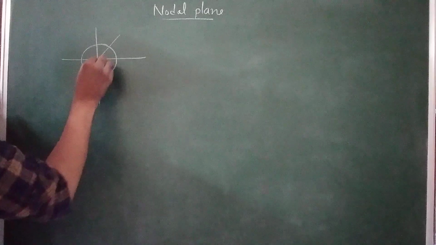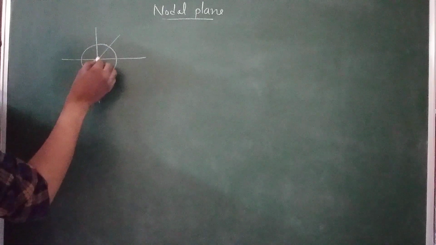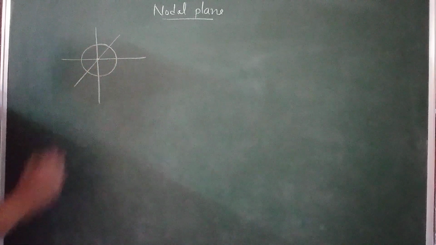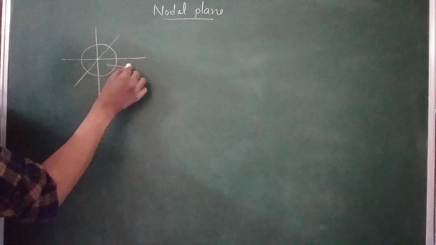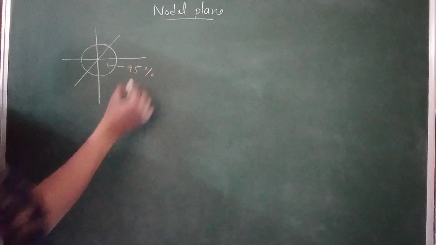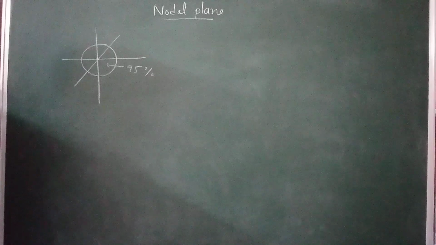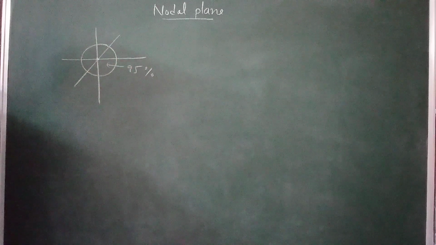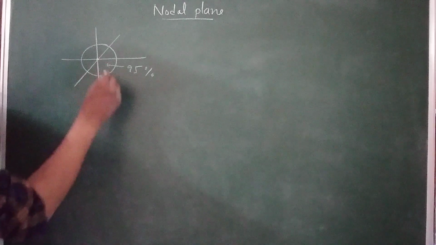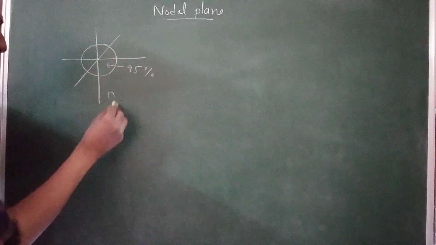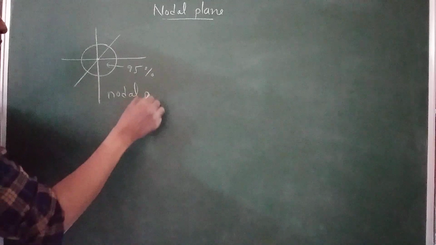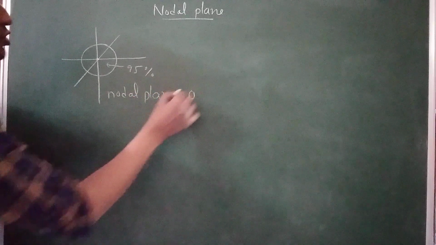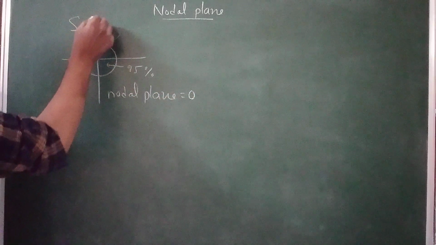If you take the s orbital, it is spherical. We can find the electron around the nucleus, anywhere, with 95% probability. The s orbital shape is spherical. So, since we can find the electron anywhere, the number of nodal planes is 0 for the s orbital.